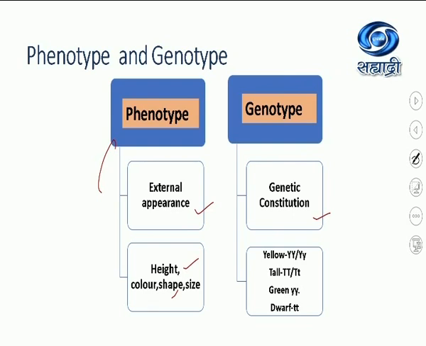And for genetic constitution, this height is because of what? Capital T capital T tall, or capital T small t tall. Or if it is short, it is due to small t. This genetic makeup, genetic constitution, is termed the genotype. Very important, students. Always remember, P stands for phenotype, P stands for physical appearance. G stands for genotype, G stands for genetic constitution. How it is appearing from outside: phenotype. What genes it is made up of, what allelic pair it consists of: genotype. So I hope these concepts are clear.